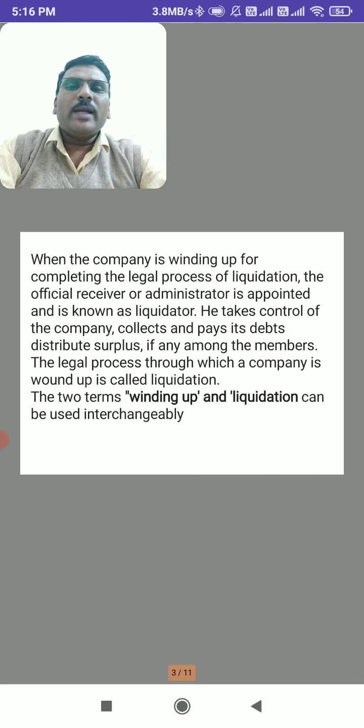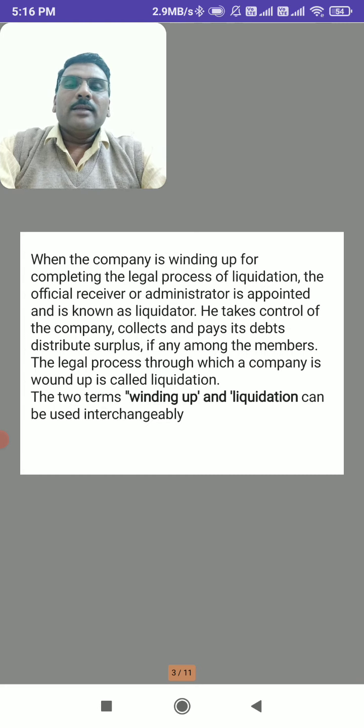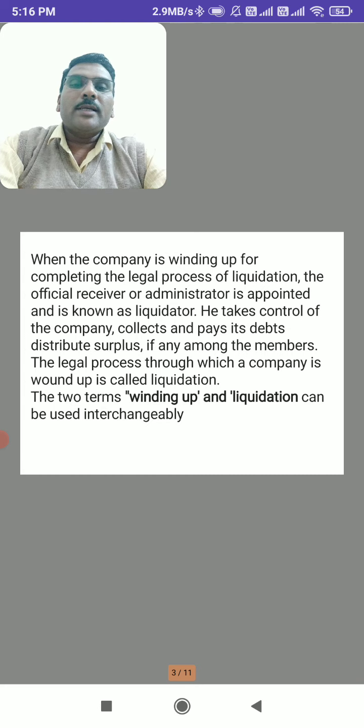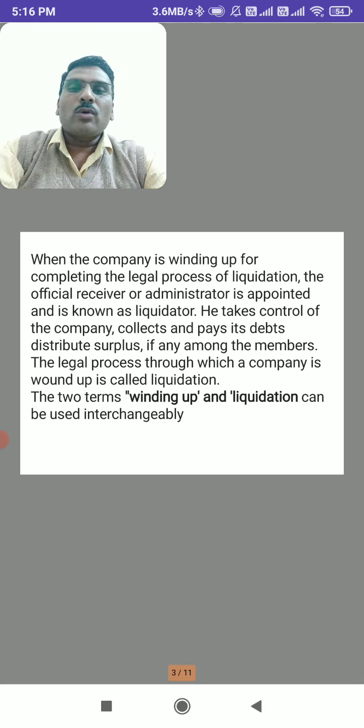When the company is winding up, for completing the legal process of liquidation, an official receiver or administrator is appointed, who is known as the liquidator. He takes control of the company. At the time of liquidation, the liquidator takes control over the business, collects and pays its debts, and finally distributes the surplus among the shareholders.